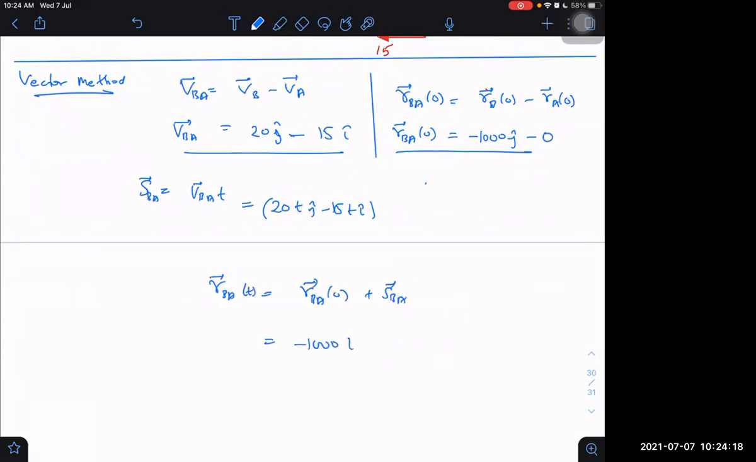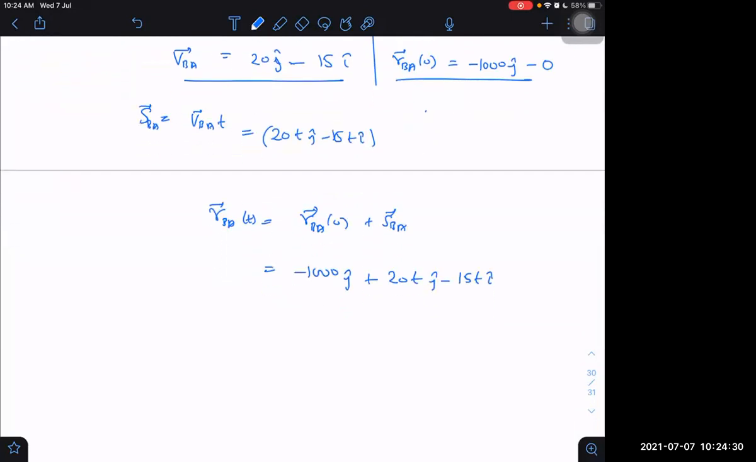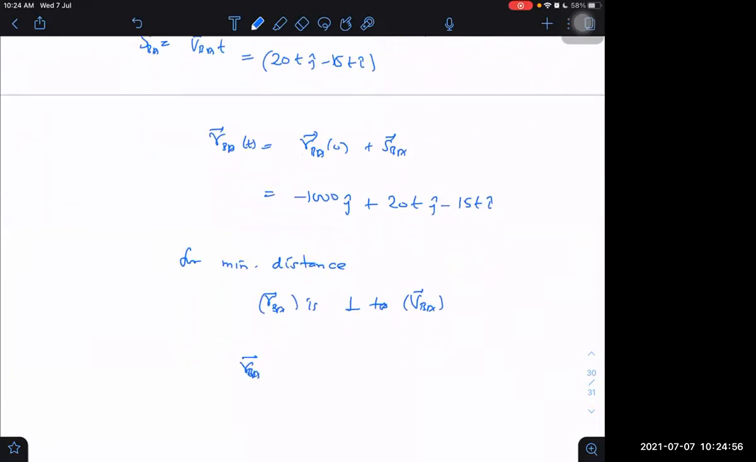What is that? Minus 1000 j cap plus 20 T j cap minus 15 T i cap. Now, for minimum distance, I told you before that RBA should be perpendicular to the VBA value. RBA is perpendicular to VBA. So what I will do, I will take RBA dot product with VBA is equal to 0.